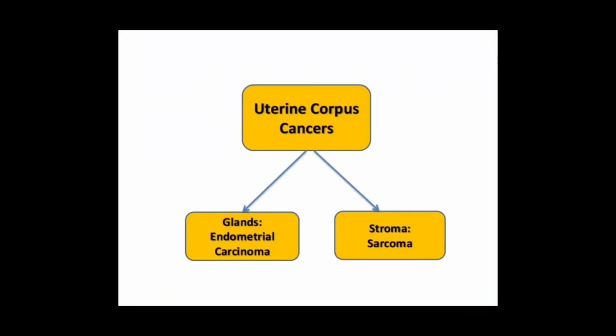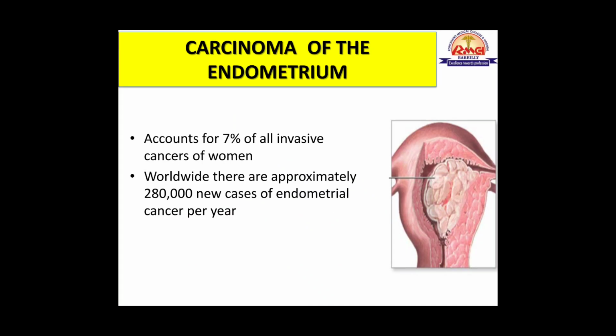Now next we come to the cancers of the body of the uterus. So the cancers can arise from two parts of the uterus. First are the tumors which arise from the glands. They are called endometrial carcinoma, and the tumors which arise from the endometrial stroma are called stromal sarcomas. So I shall tell you about the carcinoma of the endometrium.